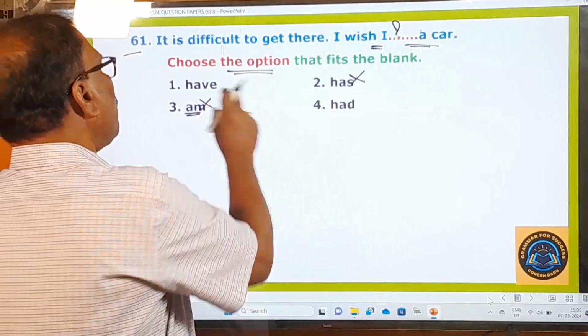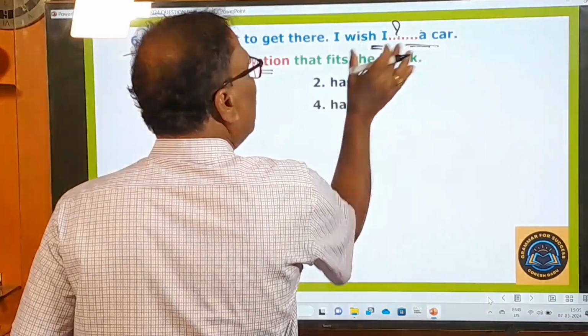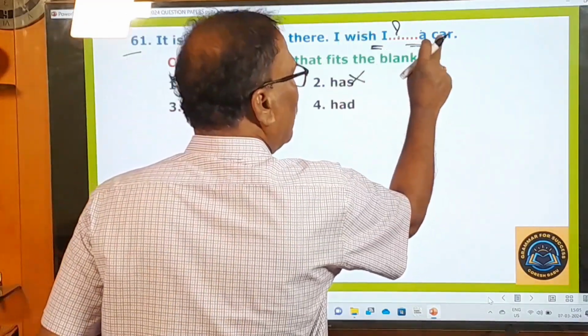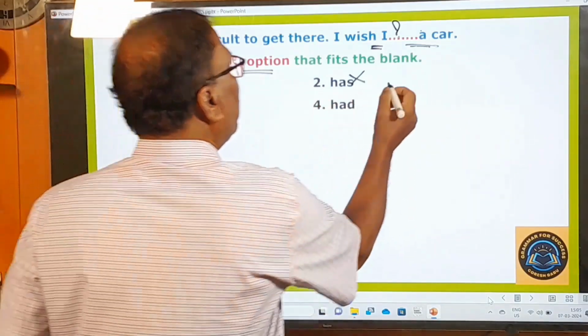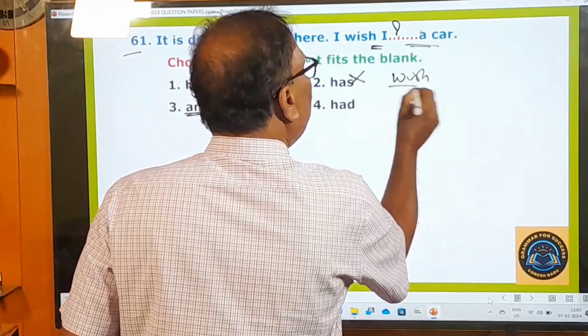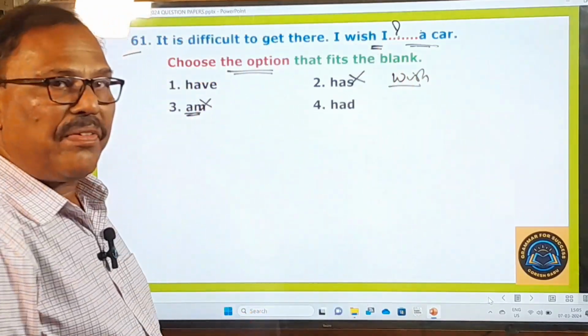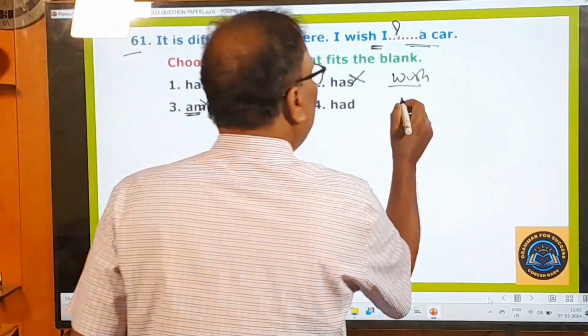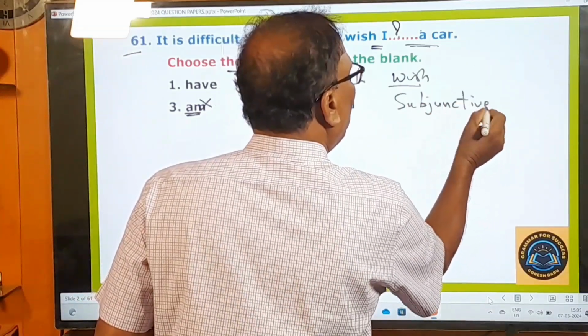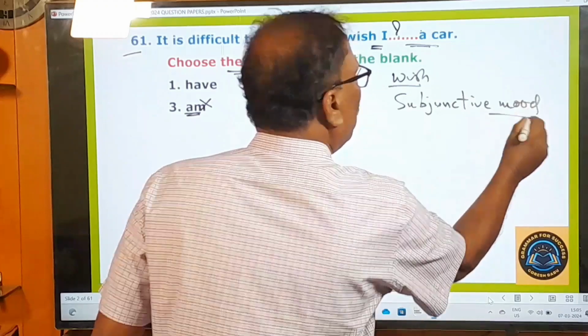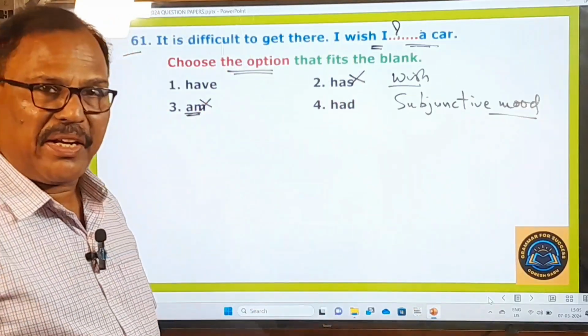But before we choose the right one, let us look at this sentence. I wish I dash a car. If you observe this sentence, you understand that there is a wish. There is a wish in this sentence, and you know very well all wishes are expressed in the subjunctive mood. I don't want to give a big explanation for this.